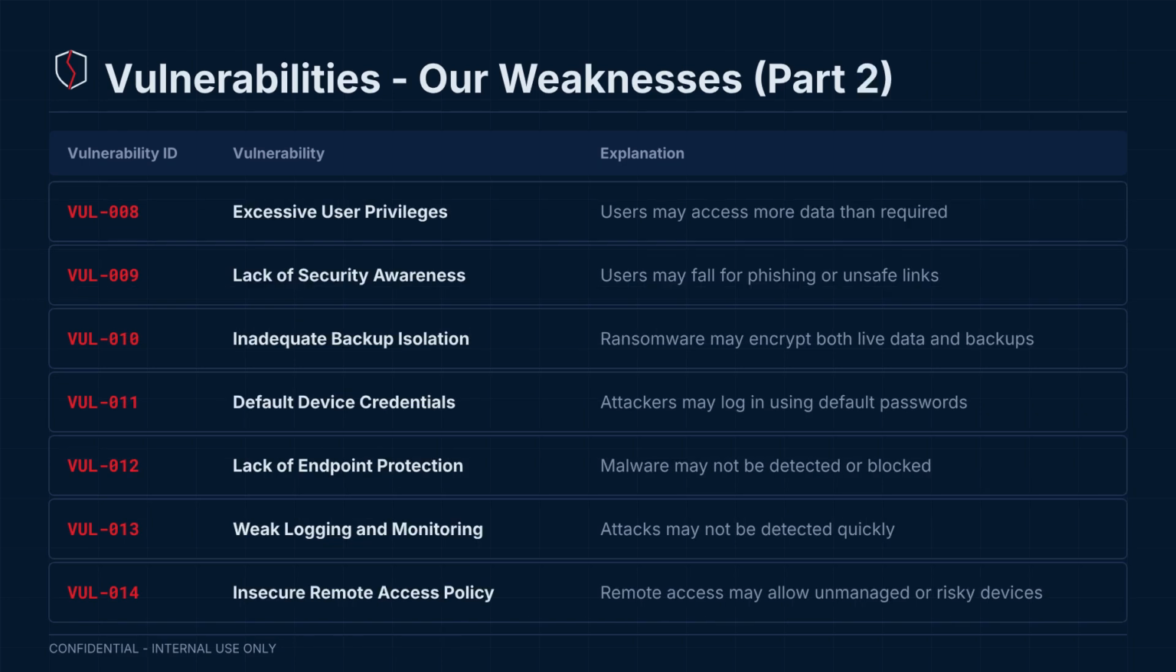Continuing with vulnerabilities, excessive user privileges mean users have more access than they need. Lack of security awareness means employees fall for phishing and unsafe links. Inadequate backup isolation allows ransomware to encrypt both live data and backups. Default device credentials give attackers easy access to printers and routers. Lack of endpoint protection means malware runs undetected. Weak logging and monitoring delays detection of attacks. And insecure remote access policy allows unmanaged devices to connect via VPN.